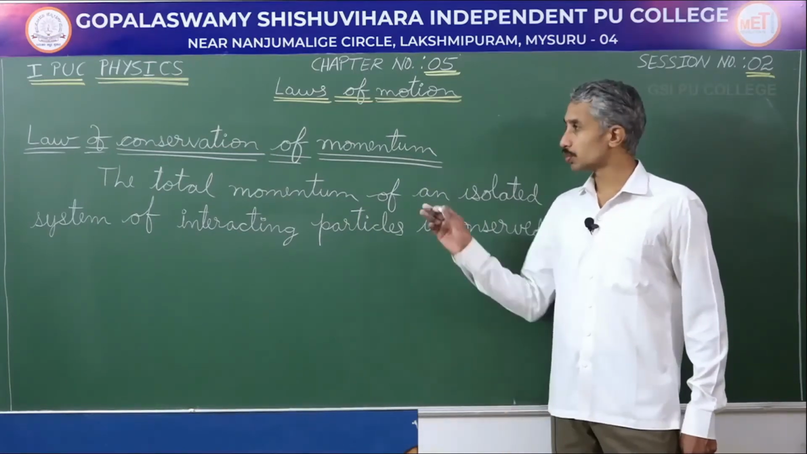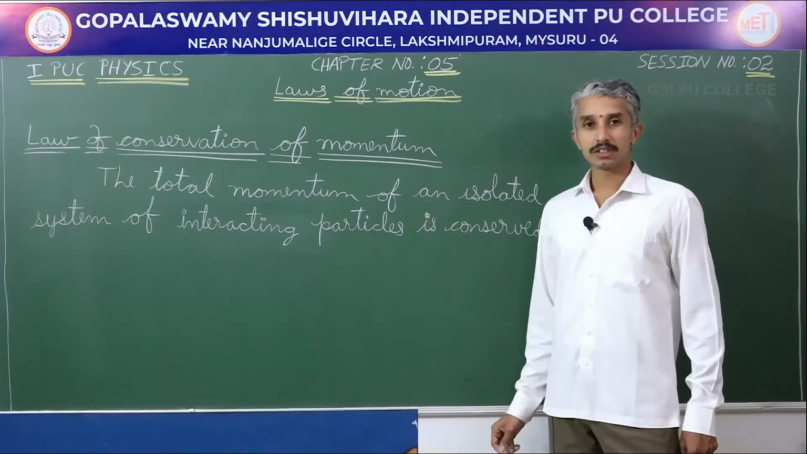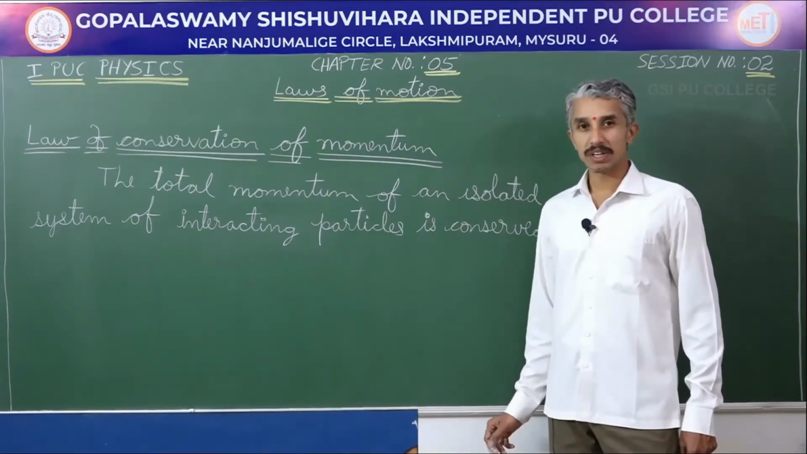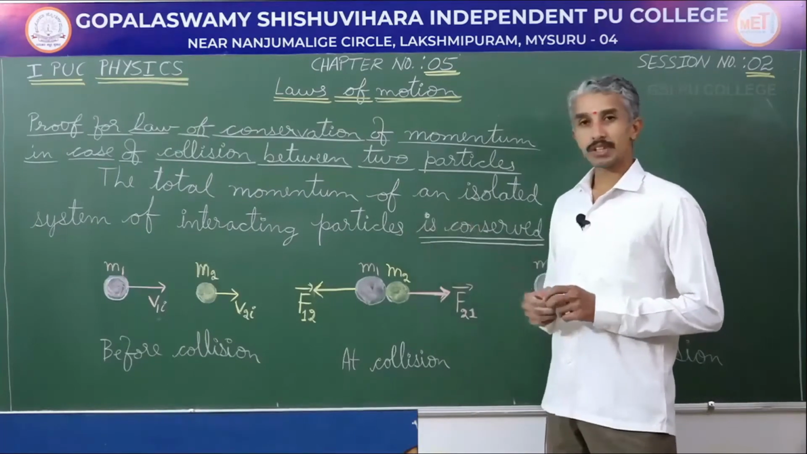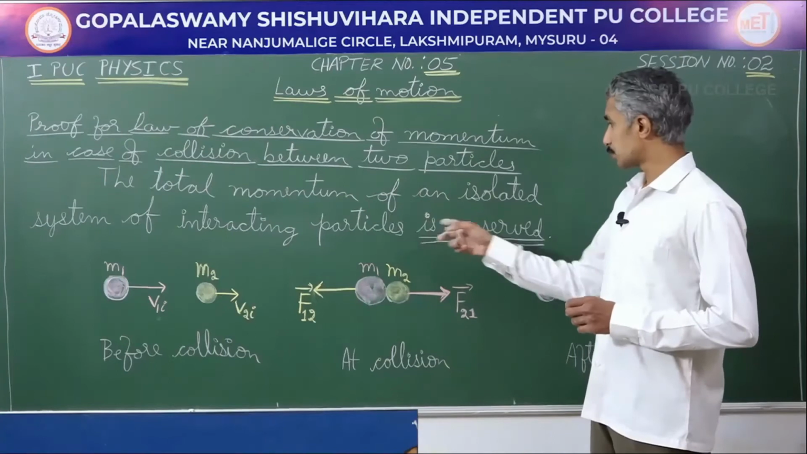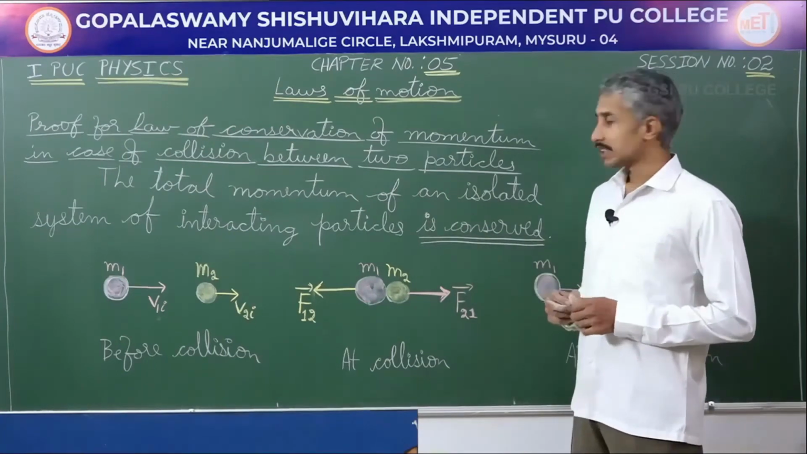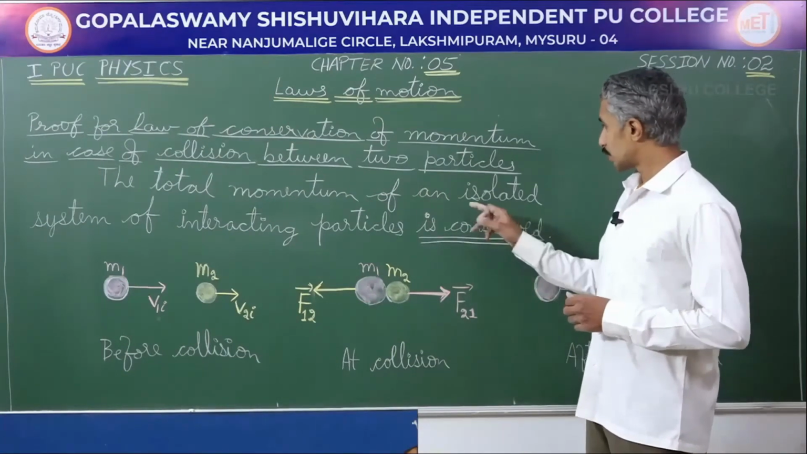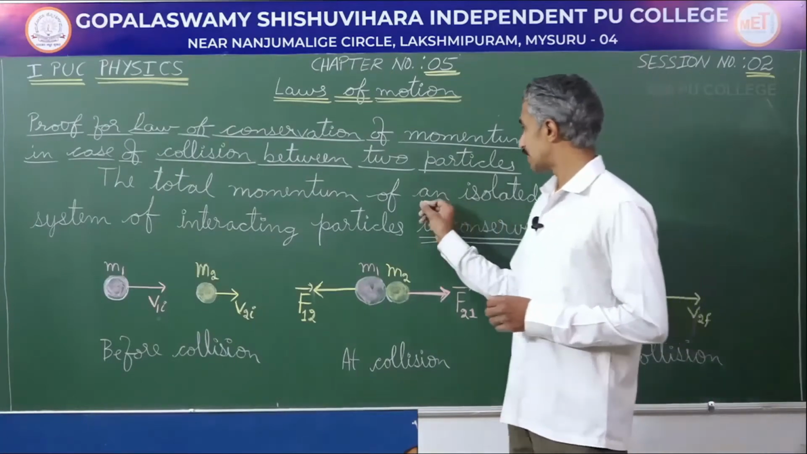So, let me begin the proof for this statement in case of a system of two interacting particles. So, let us look into the statement of the law of conservation of momentum. The total momentum of an isolated system of interacting particles is conserved. So, let us look into the terms here. What do you mean by an isolated system of particles?